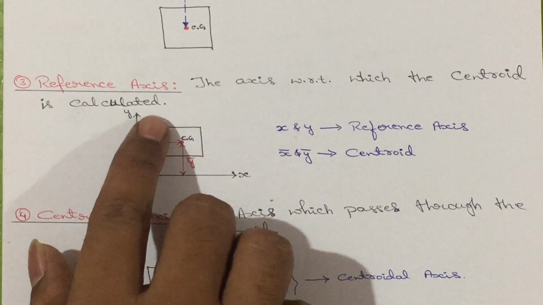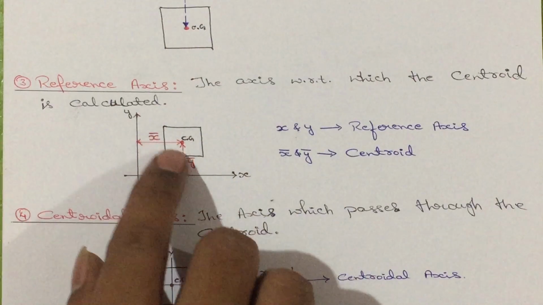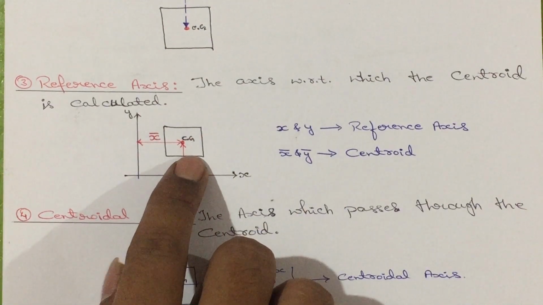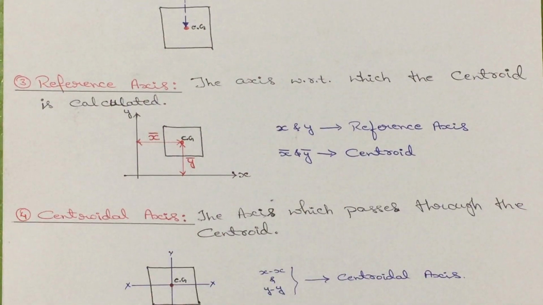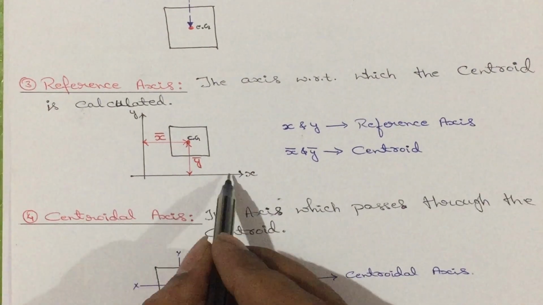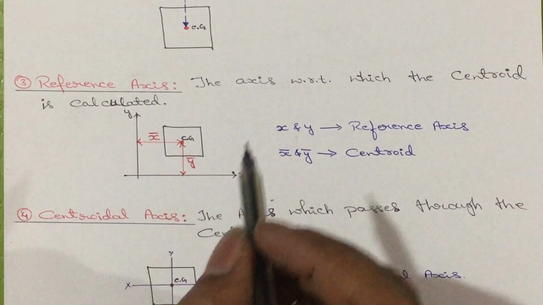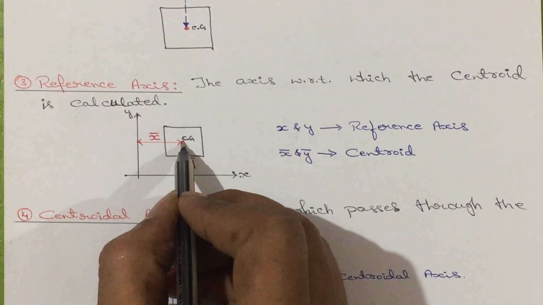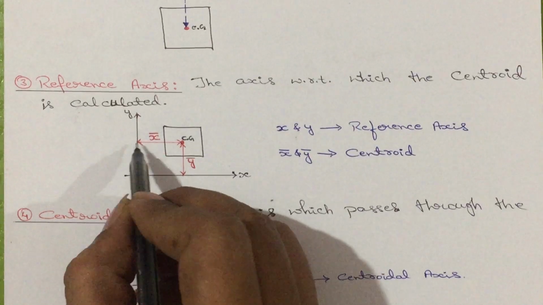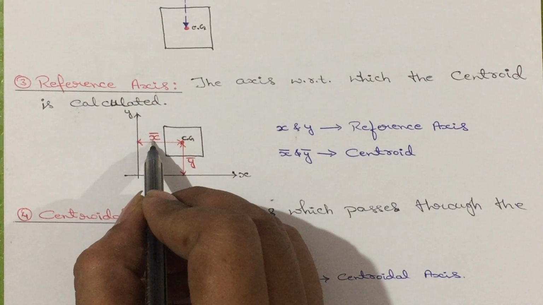For example, consider a plane figure here. This square or rectangle is a plane figure. Here the point shown here is the centroid point. Here I took two lines, one is the horizontal line, another one is the vertical line. From this centroid to the y axis in the x direction, I am going to call that x bar.